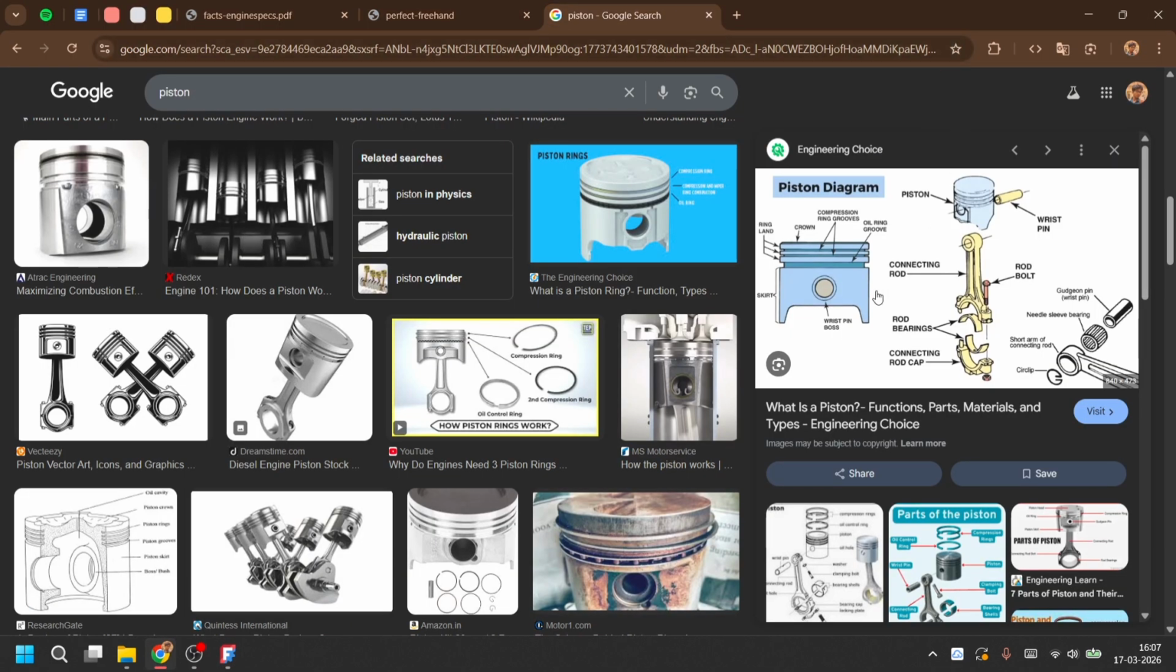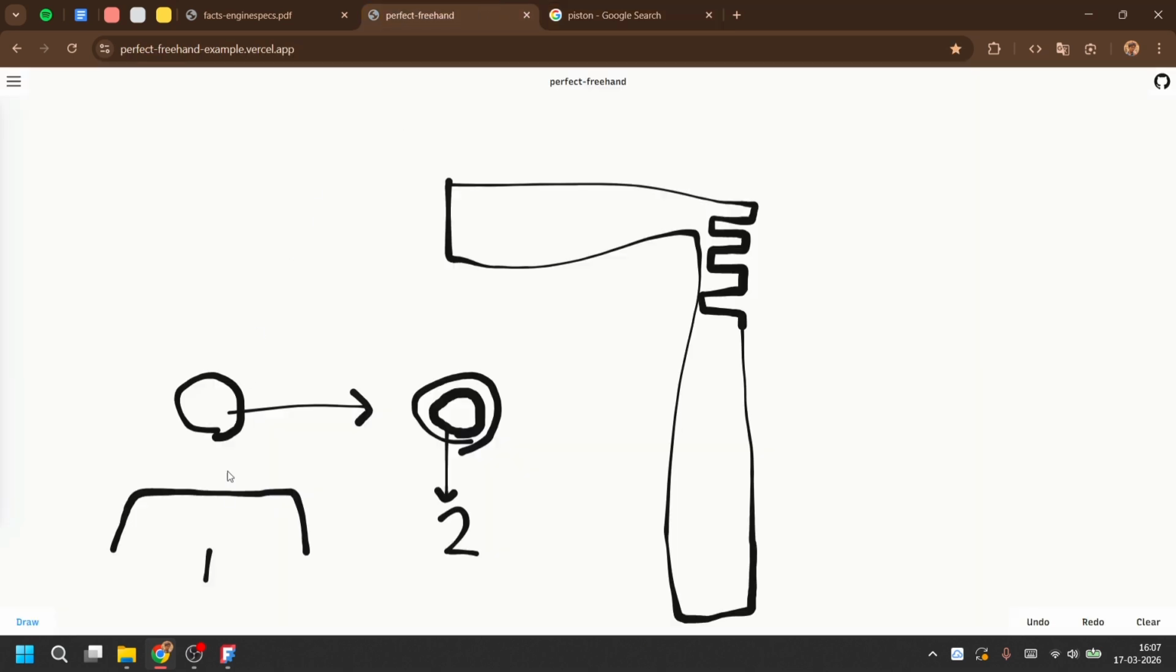The next step is to create this gudgeon pinhole and this cavity in the piston. So it's a two-step process. In the first step, we will create this hole and this structure, and in the second step we will create another circle inside this hole to make some kind of extrusion to make the model more realistic.